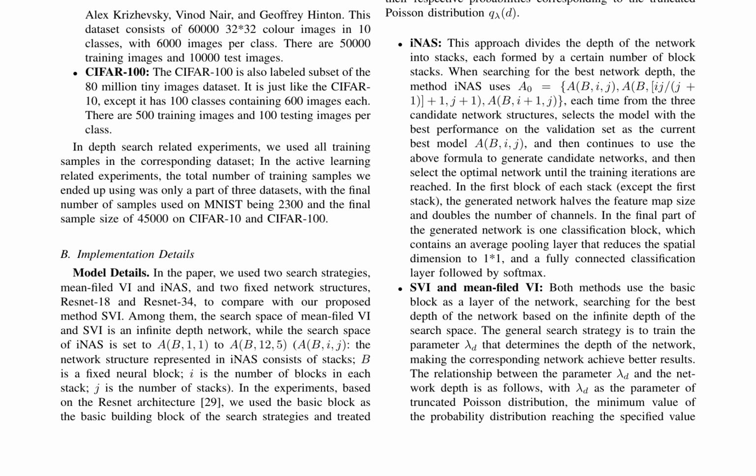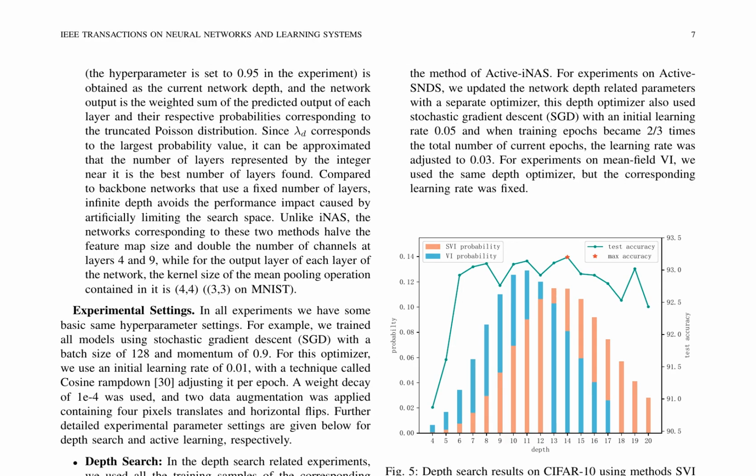The network architectures are emphasized in the figure provided, highlighting the differences in their search spaces and network structures. The authors present the experimental settings and results of their proposed method, SVI, for neural architecture search. In SVI, the network output is a weighted sum of the predicted output of each layer and their respective probabilities corresponding to a truncated Poisson distribution. This allows the method to avoid the performance impact of artificially limiting the search space.